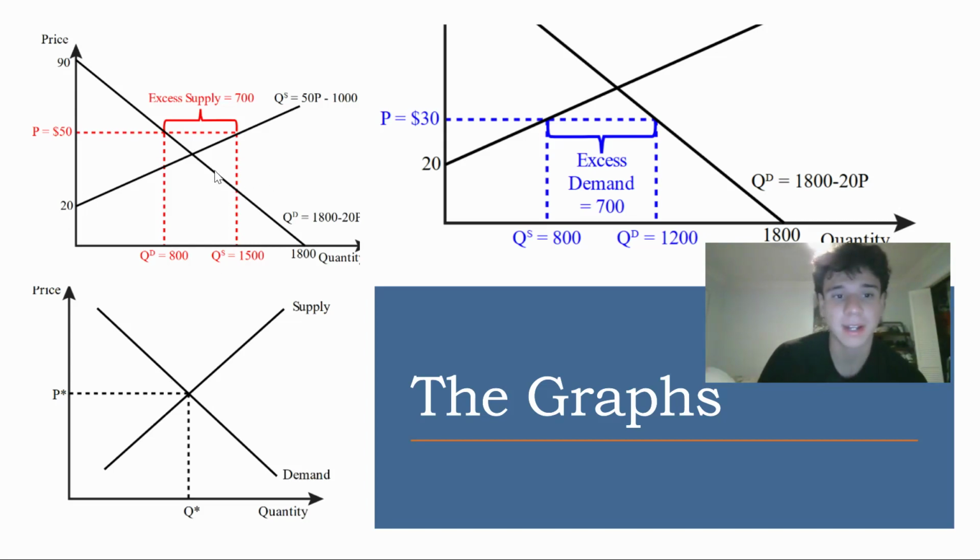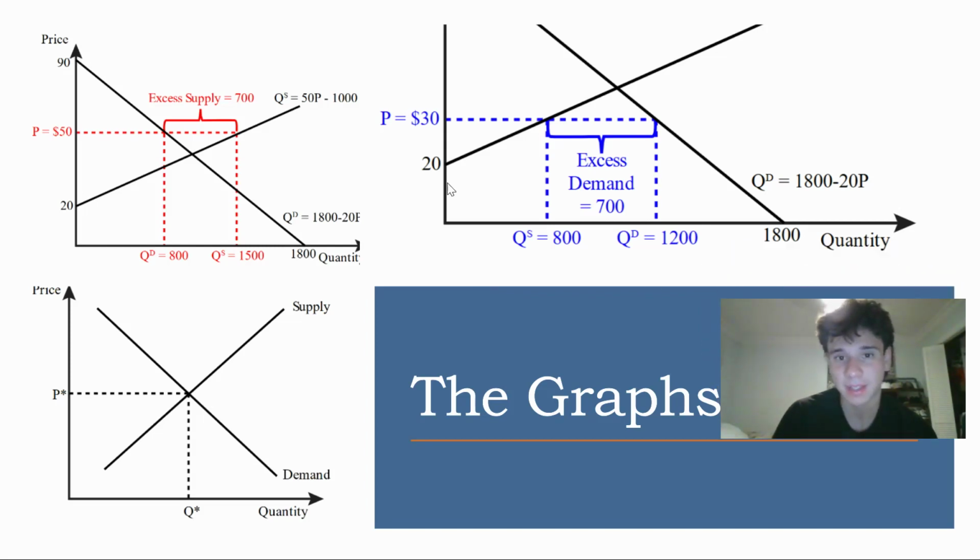However, here we're seeing a graph that analyzes excess supply. This line demonstrates that at this price point, there's going to be an excess supply. The quantity demanded drops as we see. At equilibrium, the quantity demanded is 1800. However, at the excess supply point, we see that it drops. They have two different supply points. There's a drop right here. So we need to be careful where we set the prices for the specific good, or else there's going to be an excess of supply, which we don't want from the company's perspective. This is something that we must avoid at all costs as we're trying to maximize our profits.